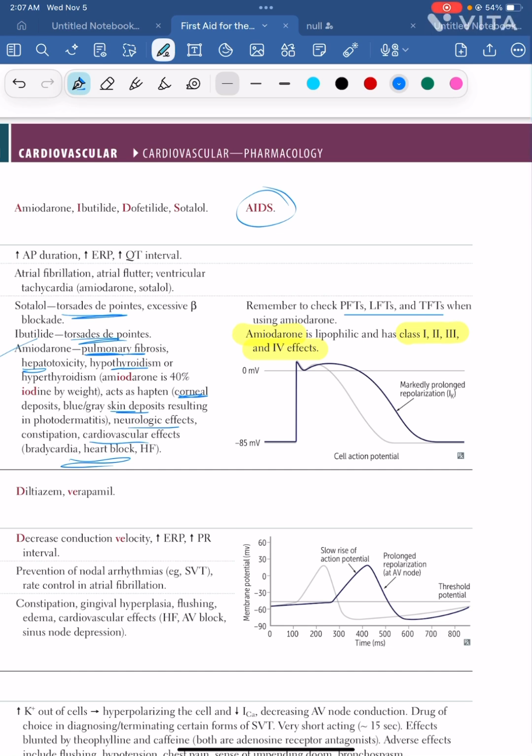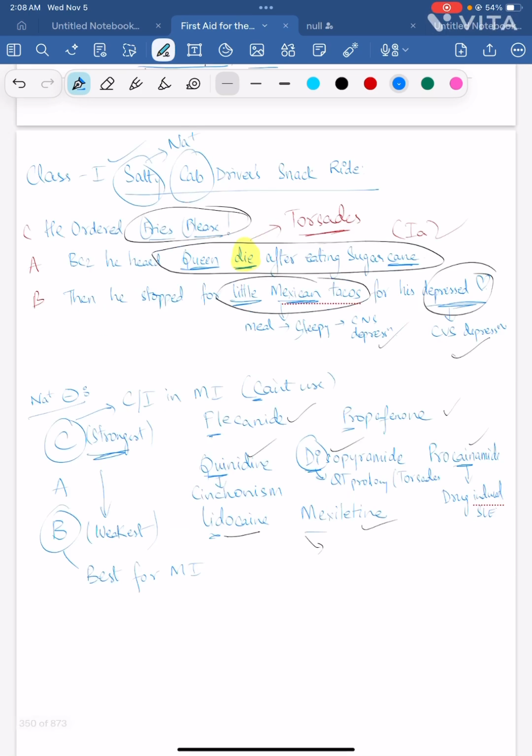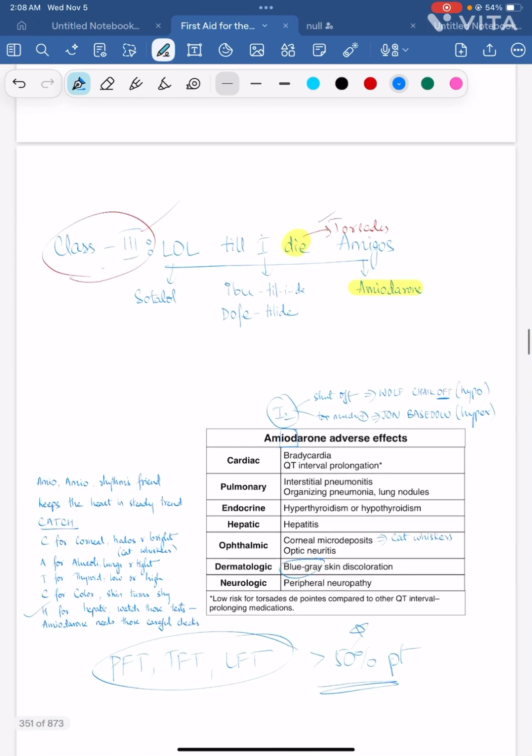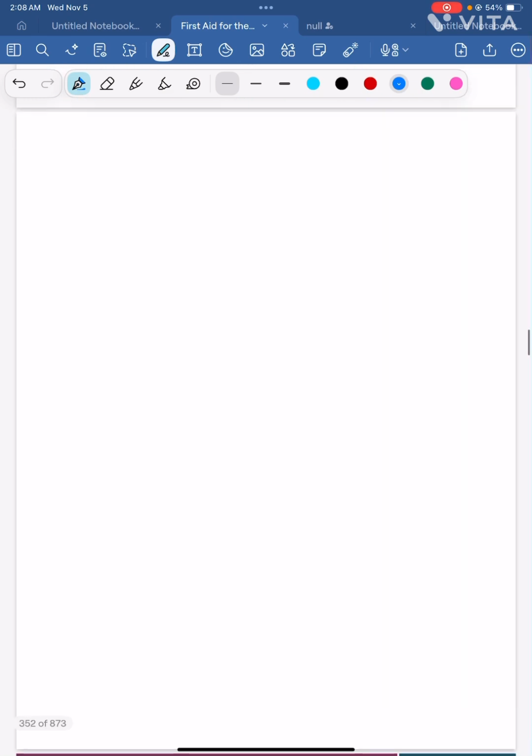That's why when you have an arrhythmia, you prefer amiodarone over other drugs. So we have completed class 1 and class 3, correct? Now we will go ahead with class 2 and class 4. Class 2 is beta blocker and class 4 is calcium channel blocker. B is the second letter, that's why beta blocker is class 2.